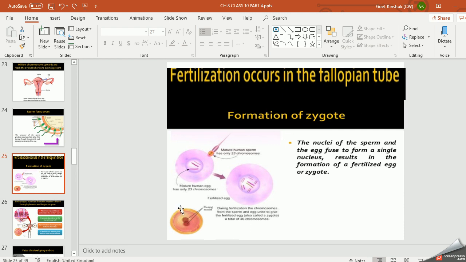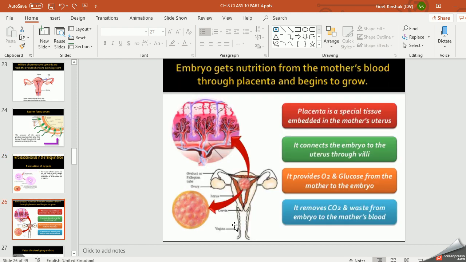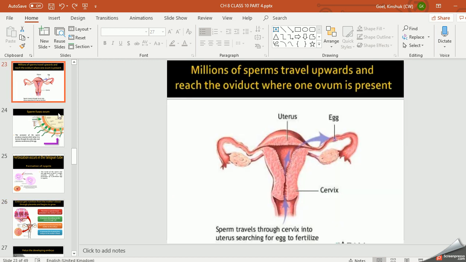You can see fertilization occurs in the fallopian tube. How does this zygote form? You can see it. The male and female chromosomes are fusing with each other and they are going to form this zygote, right? Now, when the zygote settles in the uterus, coming to this slide, what happens?